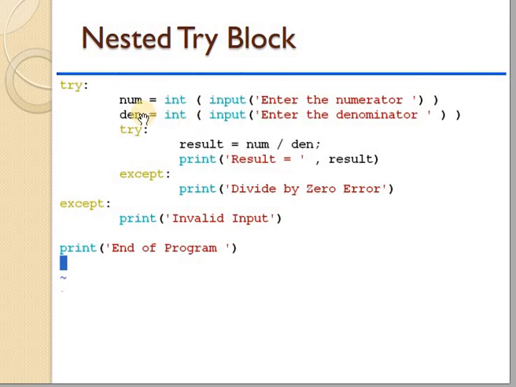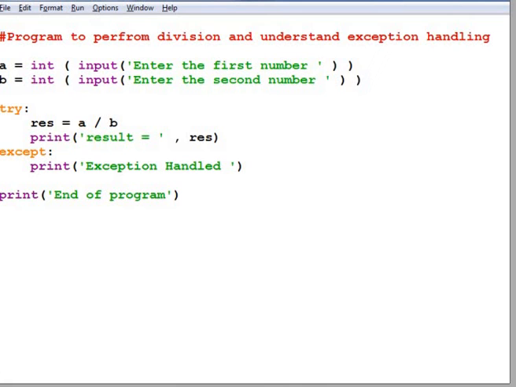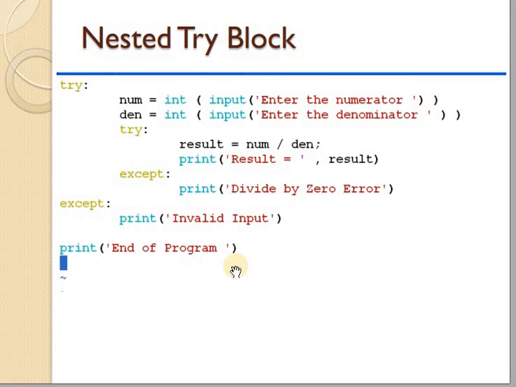Here you can see that I am taking the numerator and the denominator, two values from the user, num and den. In the try block, the same way as in the previous example where we took a divided by b, in this example we will take the numerator and denominator. And if the user gives the number 0, then that exception is raised and it prints divide by 0